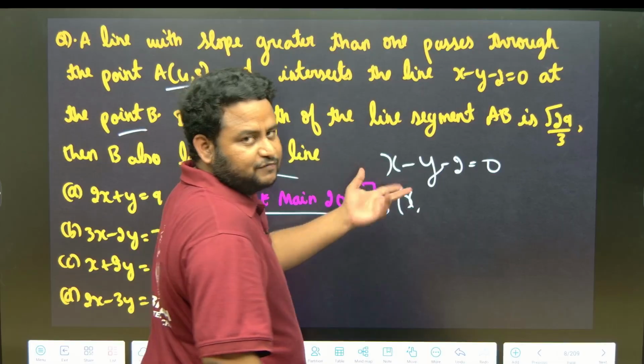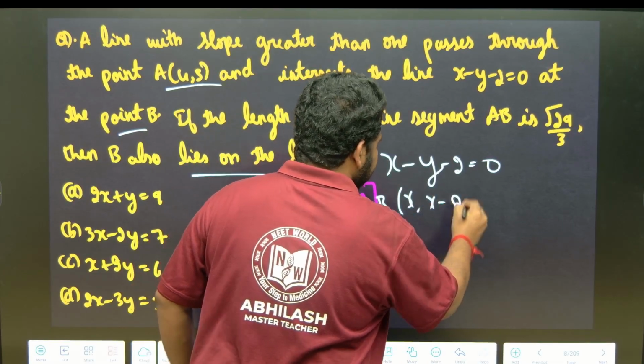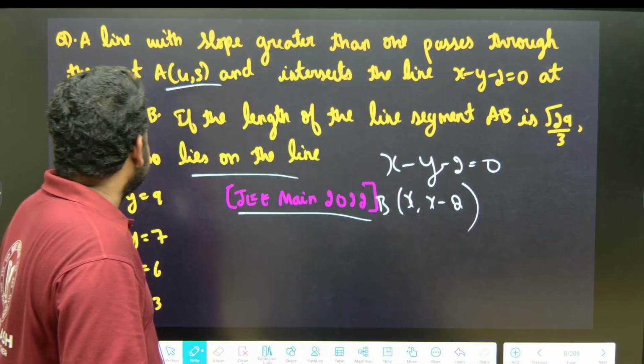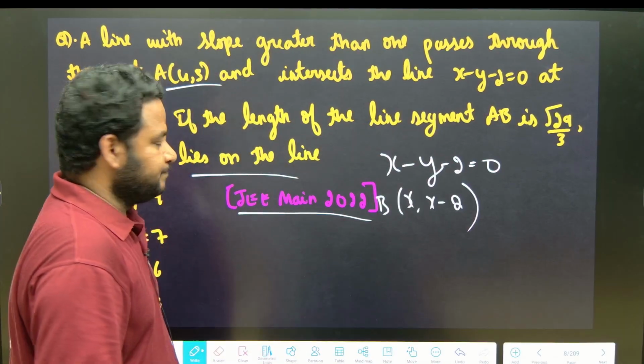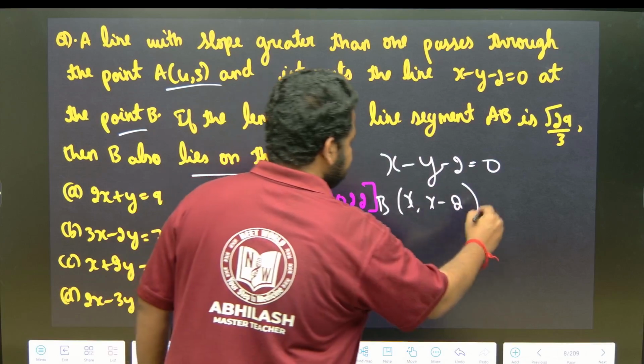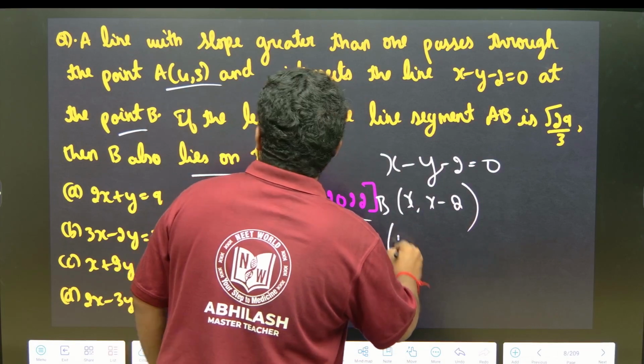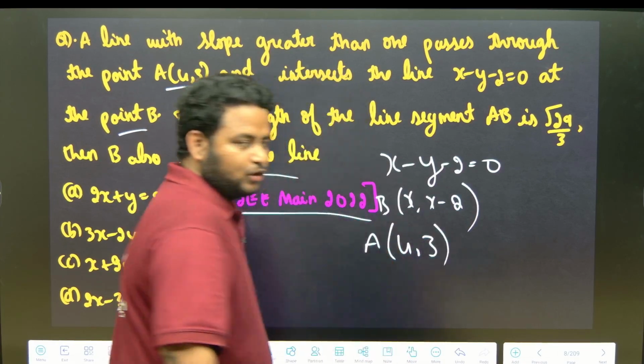If I write y in terms of x, it becomes x minus 2. Now, they are telling the length of the line segment AB is root 29/3. The coordinates of point A are 4 and 3.